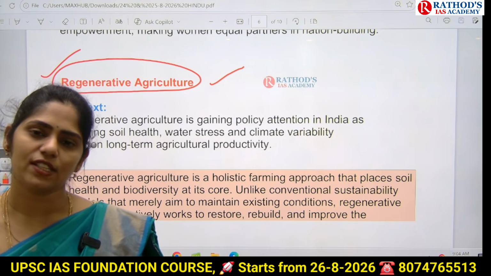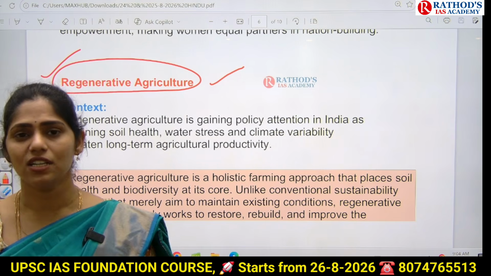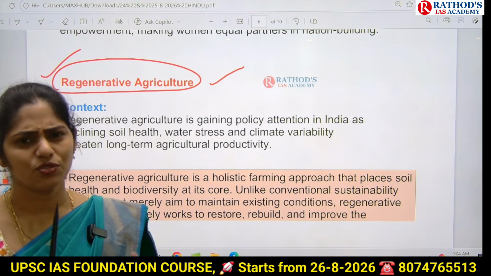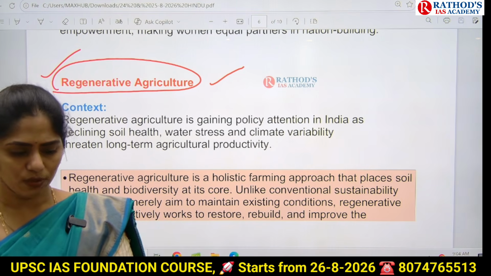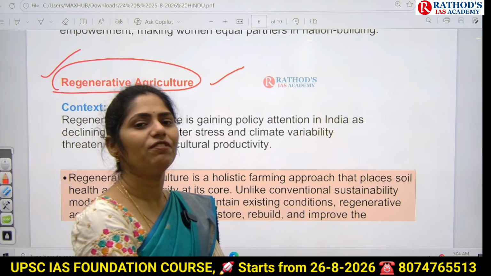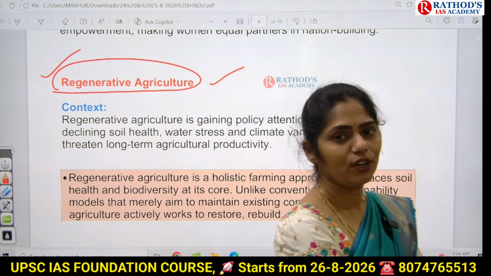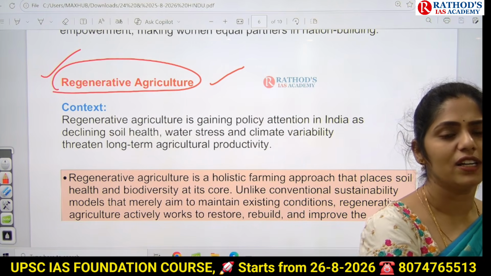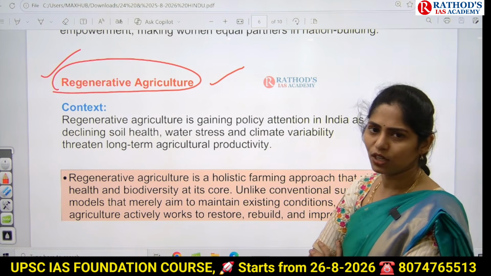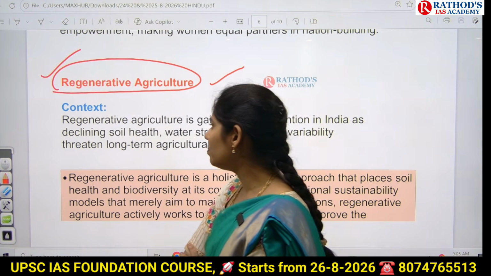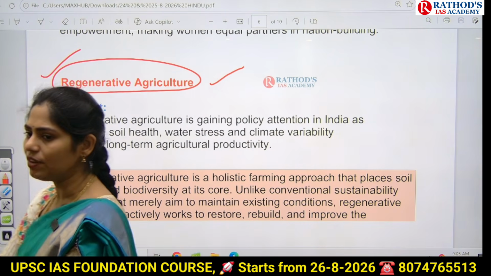We are using excessive fertilizers, insecticides, as well as fungicides, whatever it is, we are using more chemicals in our agriculture. So because of this, what is happening? The soil fertility is getting lost over a period of time. If the soil fertility is lost, that will lead to reduced agriculture productivity. So because of this, our government is focusing on regenerative agriculture.